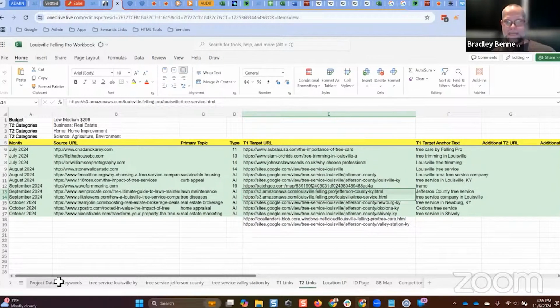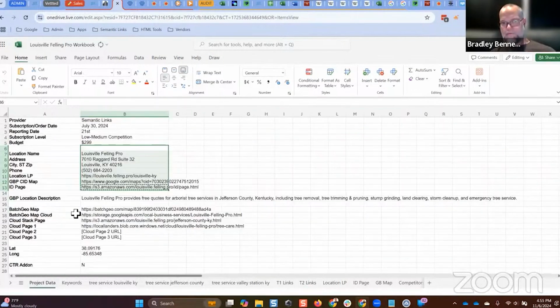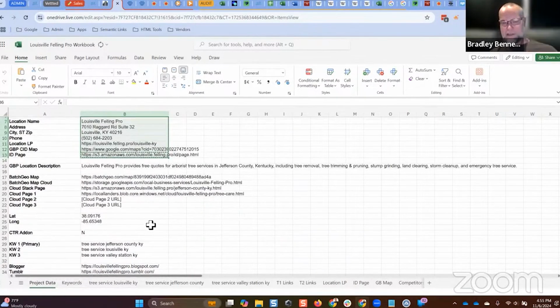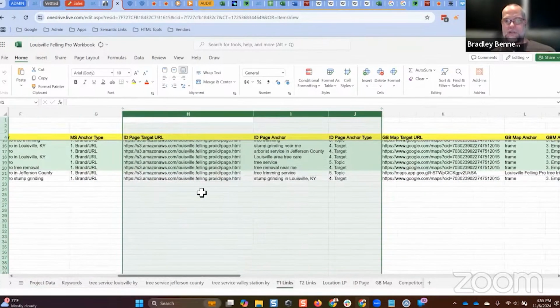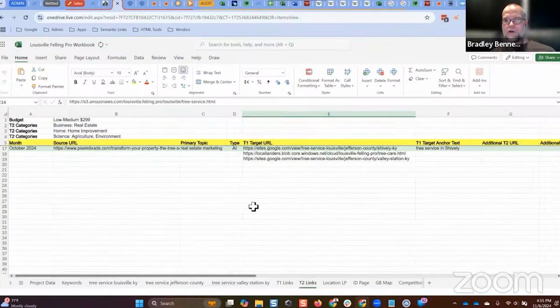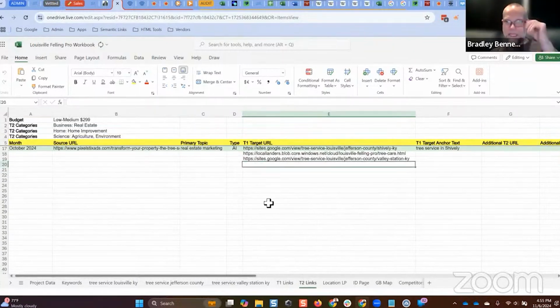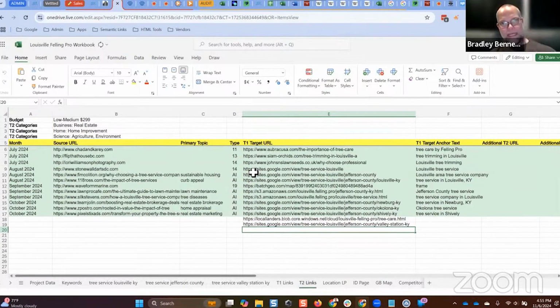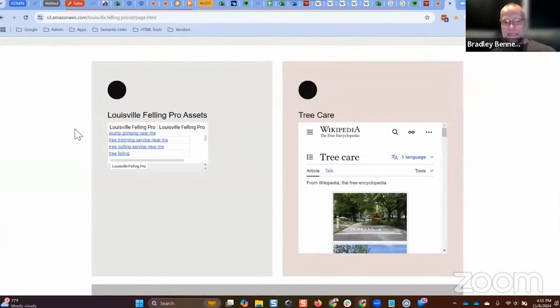Remember, my Web 2.0 network is not referenced here because it would have login details and everything else. But adding the additional ones like Blogger, Tumblr, WordPress, Weebly, all of those would go here as tier 1 target URLs so that we could build tier 2 links to them. But you can reduce the number of links that you need by consolidating all of those assets into the ID page and then building links to the ID page, so that you only have one link building target as opposed to 200 link building targets.